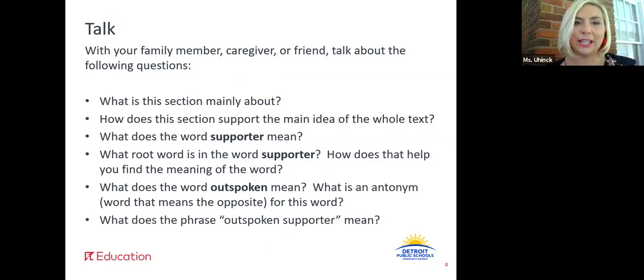And then as you're thinking about that, what root word is in that word supporter? And how does that help you find the meaning of the word? All right, pause this video, talk about that now. All right, great. Did you say that within supporter, you notice there's that word support? And when you support something, you actually help, right? Lift up. All right, so a supporter usually means a person who helps or lifts up, right?